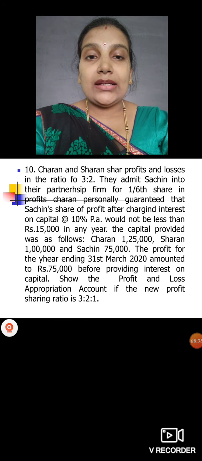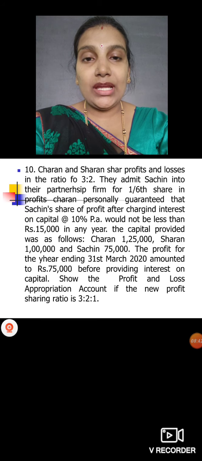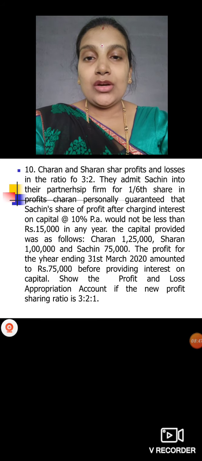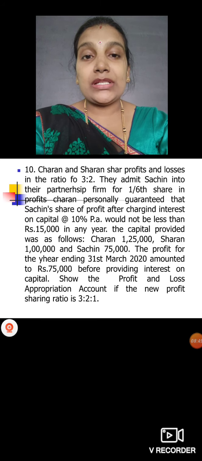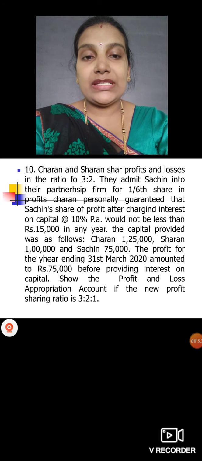And as Sachin is guaranteed a profit of 15,000, the deficiency will be borne by only Charan. Charan personally guaranteed, so only Charan will bear that loss or deficiency.